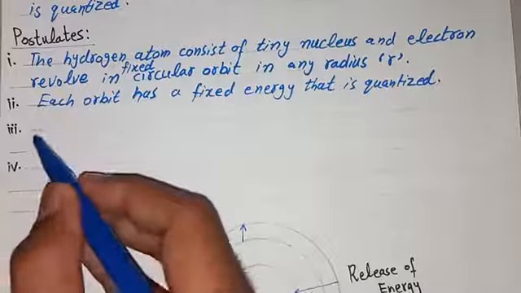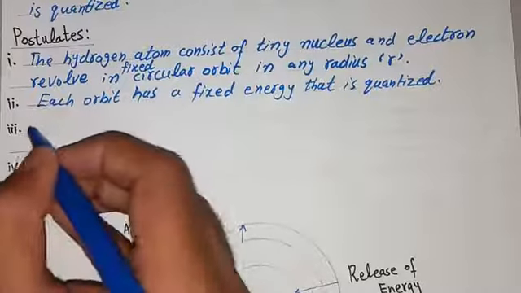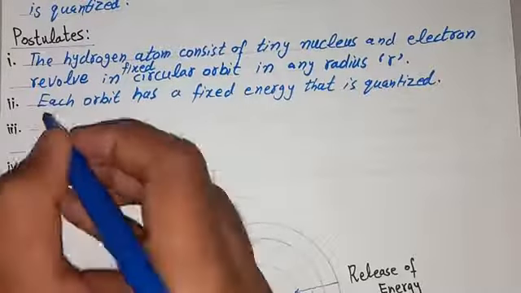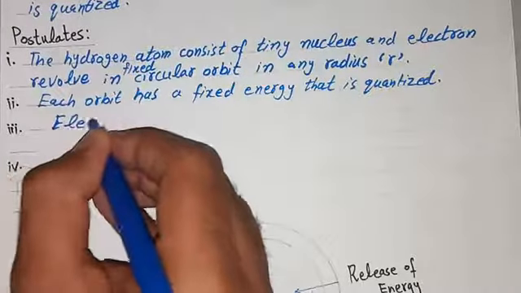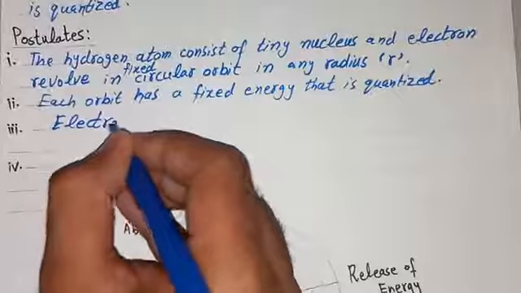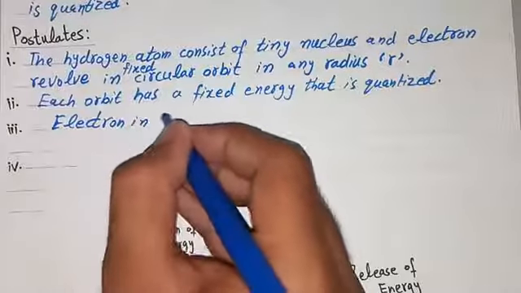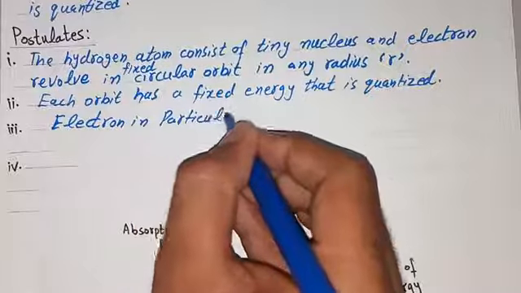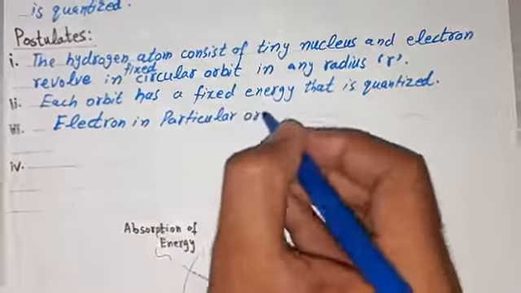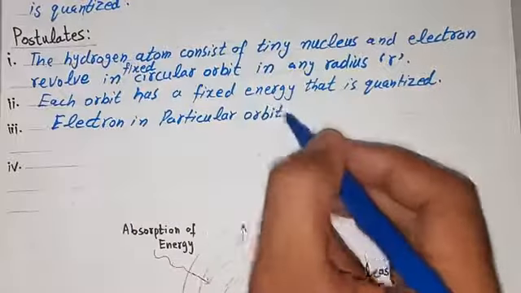In point number 3, as the electron remains in a particular orbit, or shell, or energy level, it is the same thing.